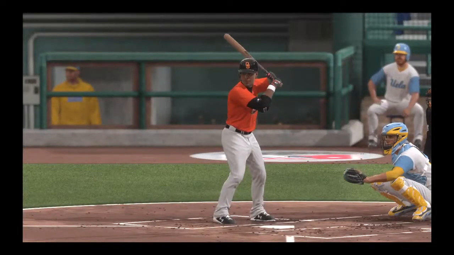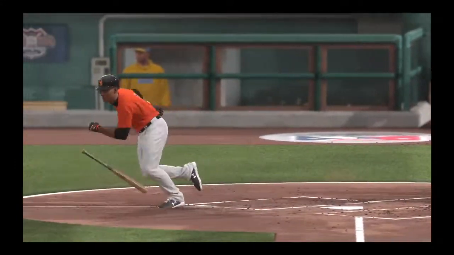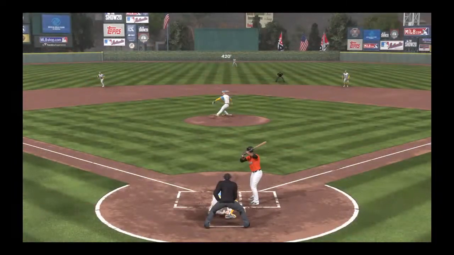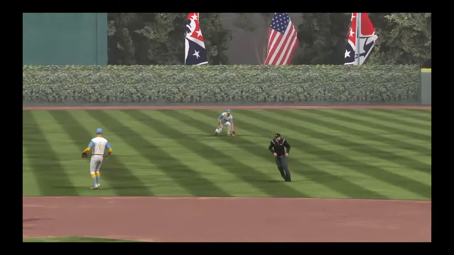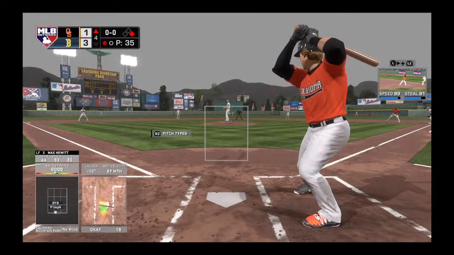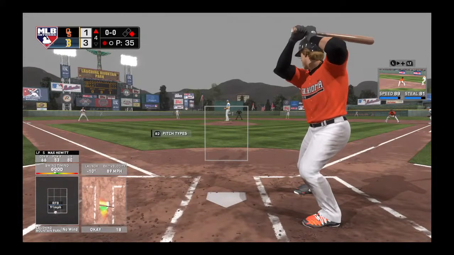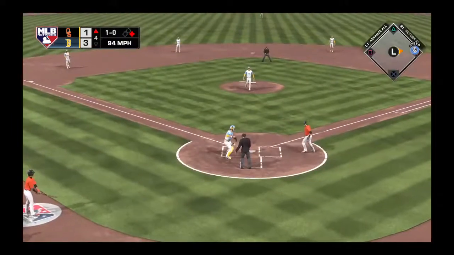The right-handed hitters are Morrill, Don Johnson, Matt Golda, McClusker, McLean, Gore, MJ Rodriguez. Stepping in now, Jake Thompson.